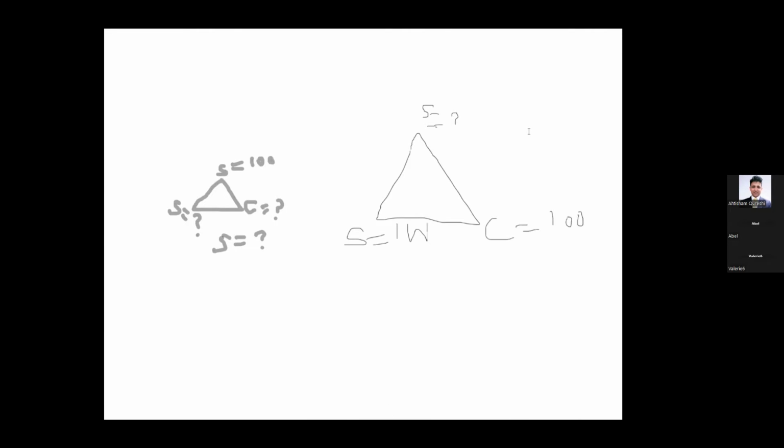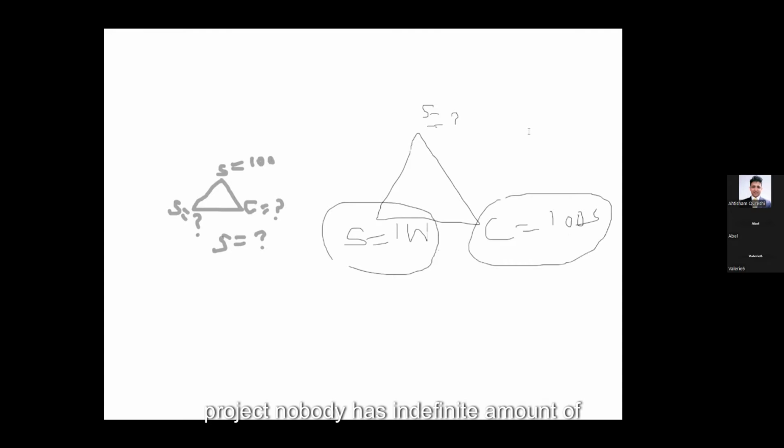So always we have some constraints. Even if it is an agile project or predictive project, nobody has an indefinite amount of money, right? So this is the scenario, and all these three angles of the triangle form the triple constraint.